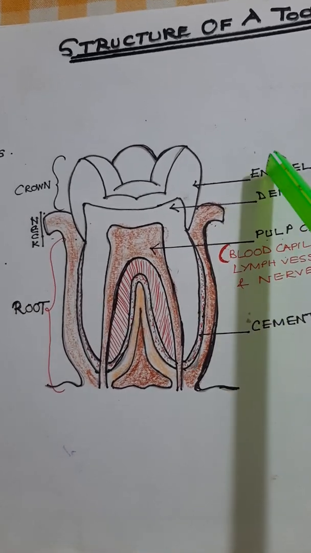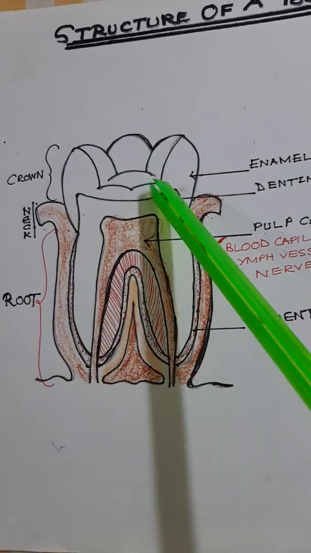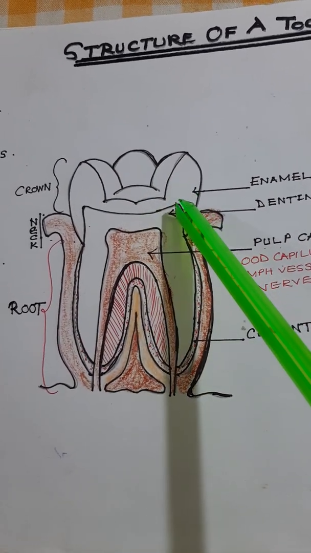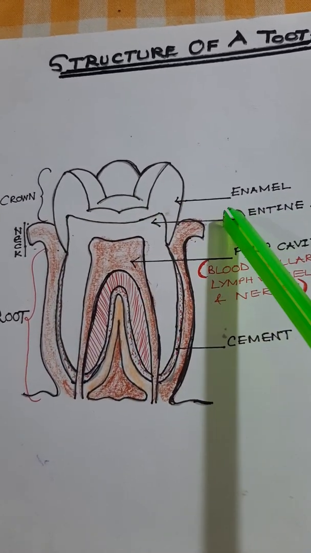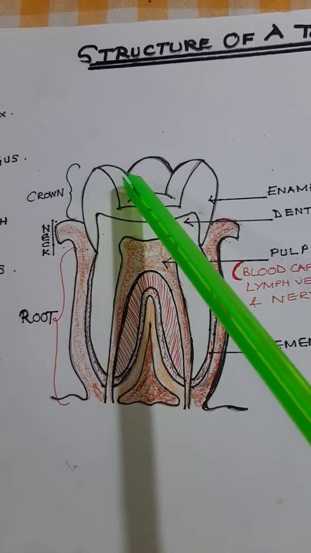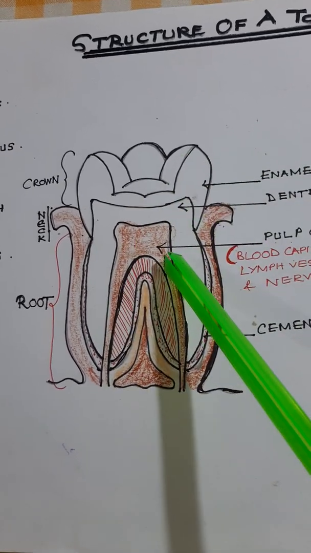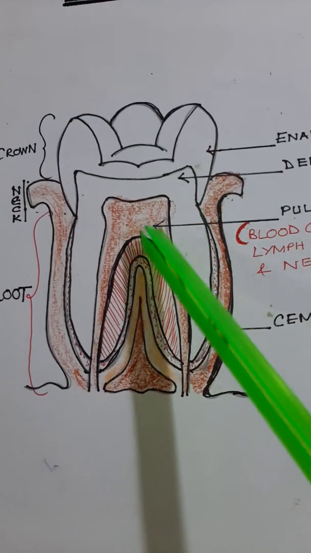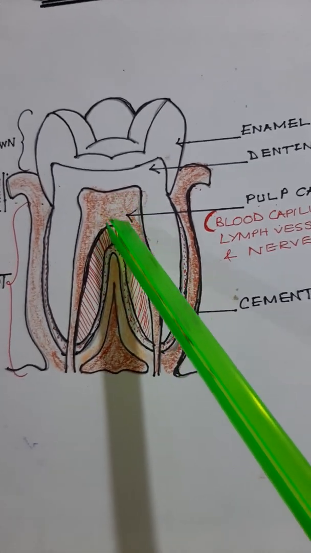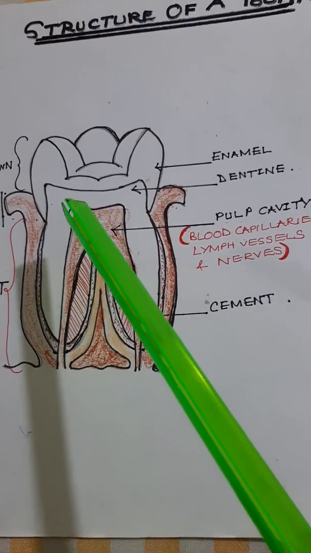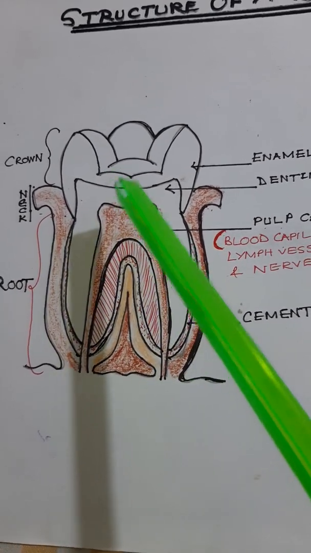Now, below the enamel is the substance that makes up the whole tooth. The bulk of the tooth is formed by this, and that is called dentine. White in color, that is dentine. On top of the dentine is the enamel. Now inside the dentine, you can see there is a hollow cavity. This is known as the pulp. In the pulp, there are blood capillaries, vessels and nerves right in the middle.